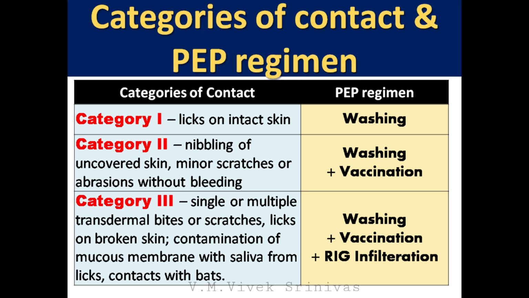For Category 1 contact, washing is mandatory. For Category 2, washing plus vaccination is a must. And for Category 3 contact, washing, vaccination and RIG infiltration is followed.